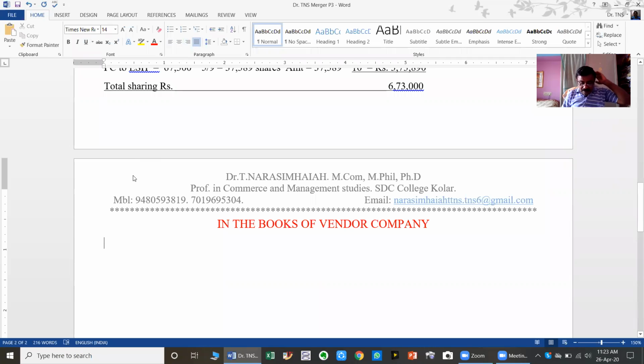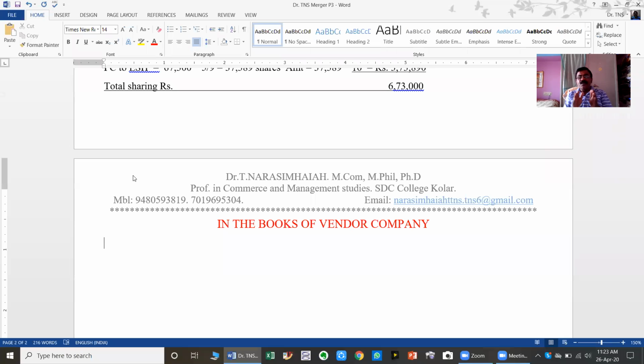See the last sentence. Prepare ledger accounts and pass necessary closing entry. Ledger accounts come in the vendor company only. Ledgers are not applicable to the purchasing company. In the books of purchasing company, the accounting procedure involves only passing of incorporation, that is opening entries, and balance sheet.